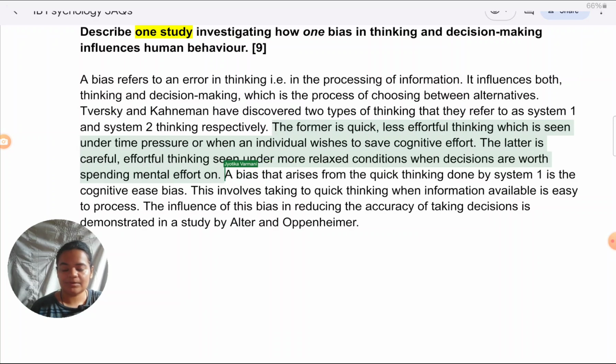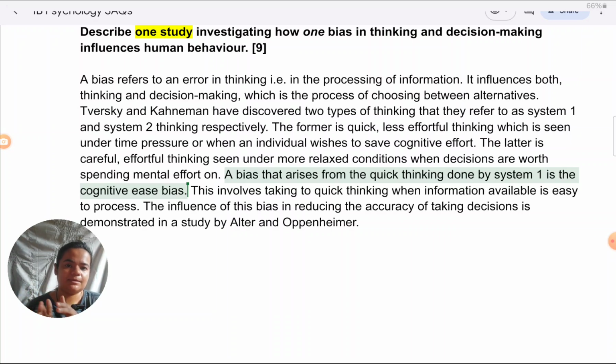The bias that we are talking about, after all, they want one study of a bias. That bias is contingent on these two systems of thinking. So it's important to define them. And then, without emphasizing more on these two systems of thinking, I have quickly connected to the bias. I've explicitly named the bias that I'm going to talk about.